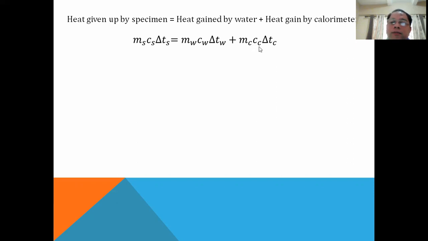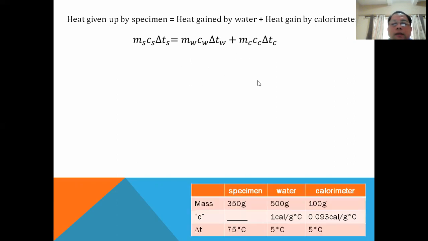Our water was 500 grams, I think. The specific heat of water is 1 calorie per gram per degree Celsius. So again, we have water, we have a calorimeter, and these are the conditions of our substances.